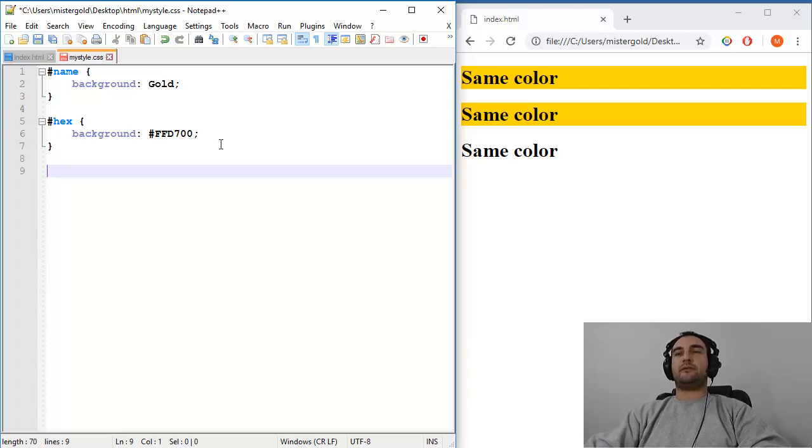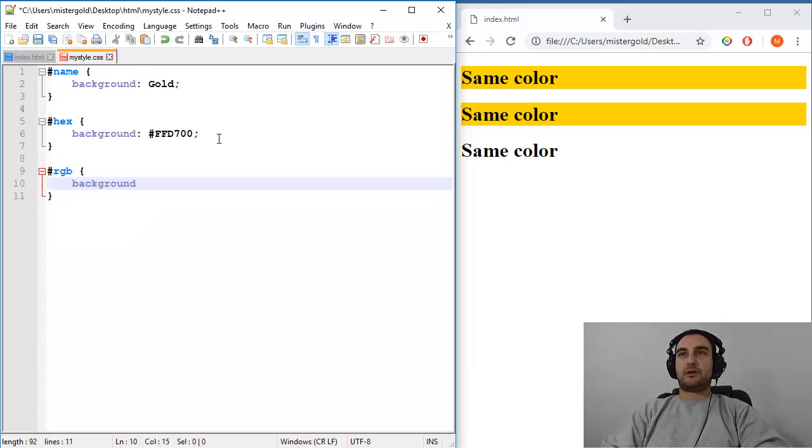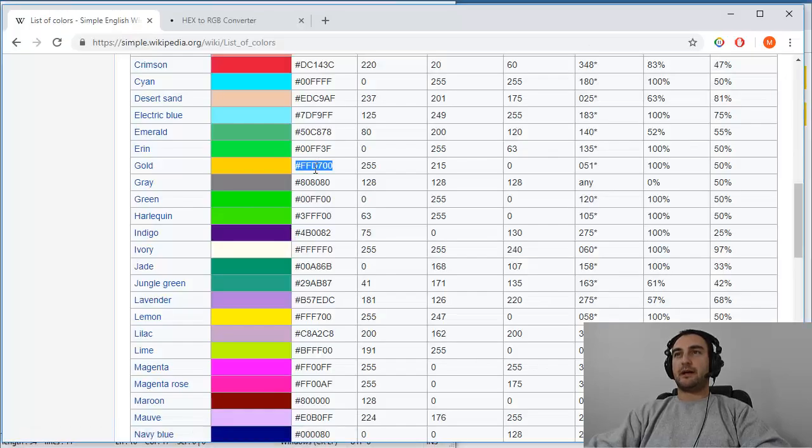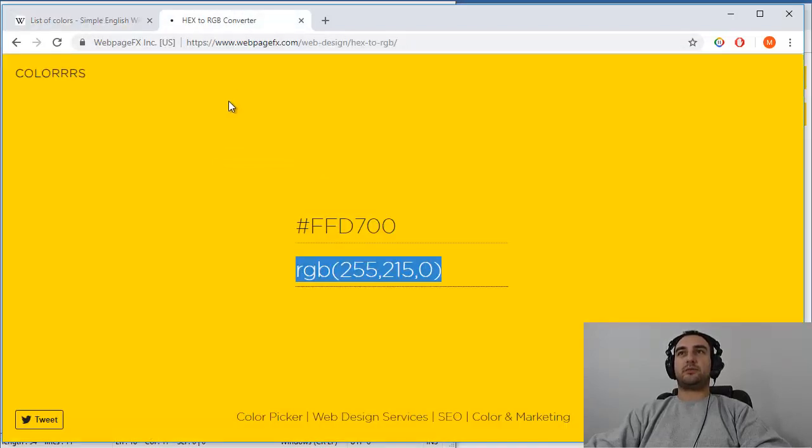How to get RGB value? Let's first make a template. Okay, background and RGB. Where to get it? So we have hex, this one. The easiest thing to do is to go to Google and type hex to RGB converter. There is a lot of them.